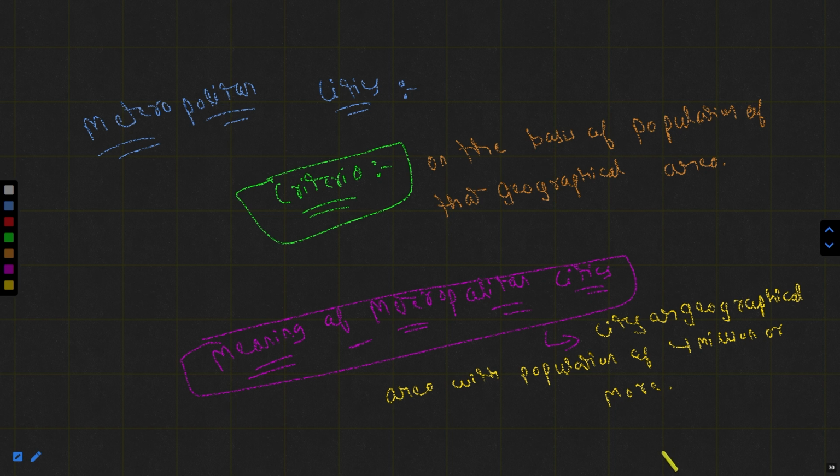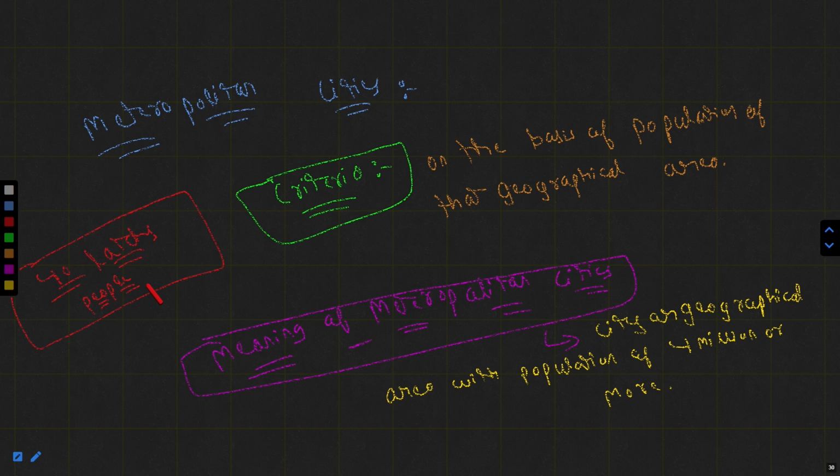These are the metropolitan cities. 4 million means 40 lakh people. So if any particular geographical area or city is having the population of 40 lakh people or 4 million people, then the area will be known as a metropolitan city.